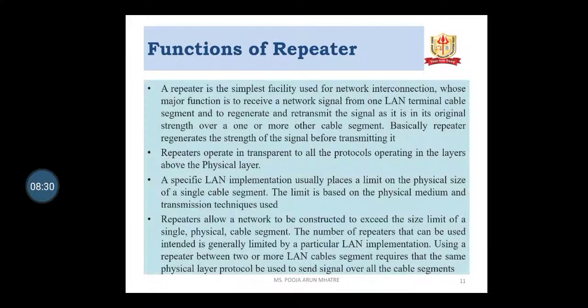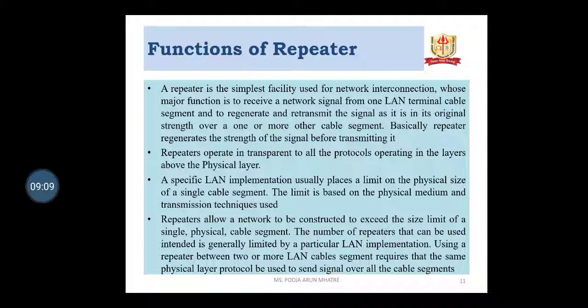Functions of repeater. A repeater is the simplest facility used for network interconnection, whose major function is to receive a network signal from one LAN cable segment and to regenerate and retransmit the signal at its original strength over one or more other cable segments. So basically a repeater regenerates the strength of the signal before transmitting it. Repeaters operate transparently to all the protocols operating in the layers above the physical layer.